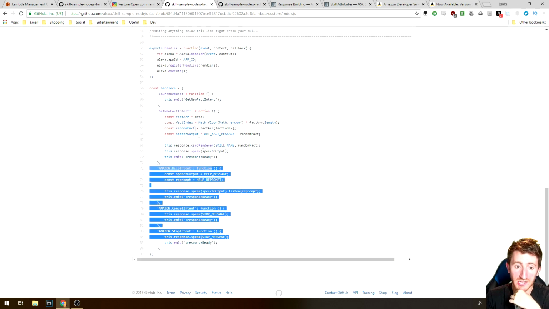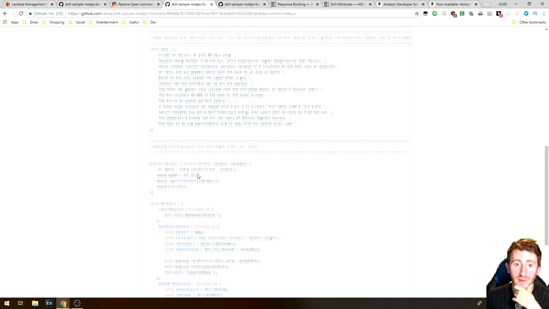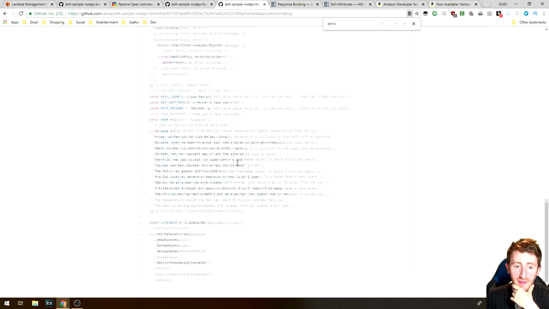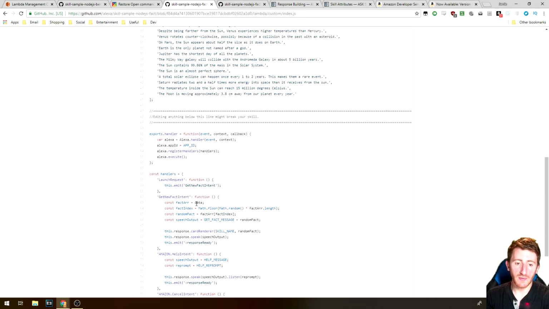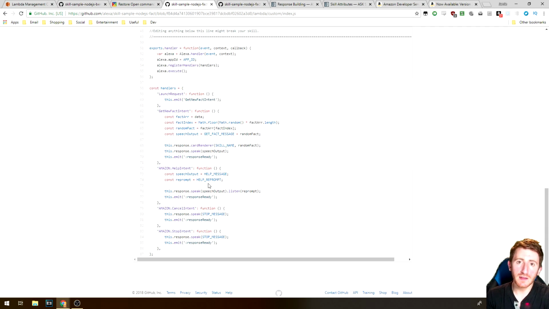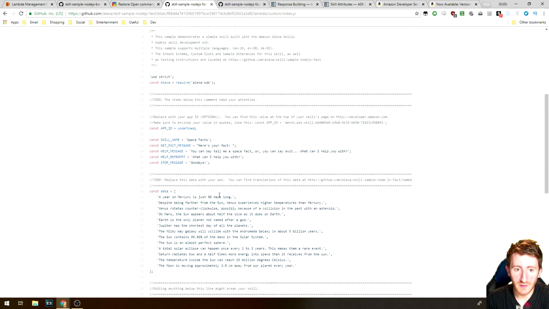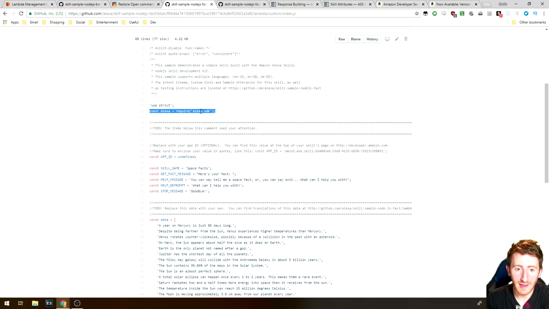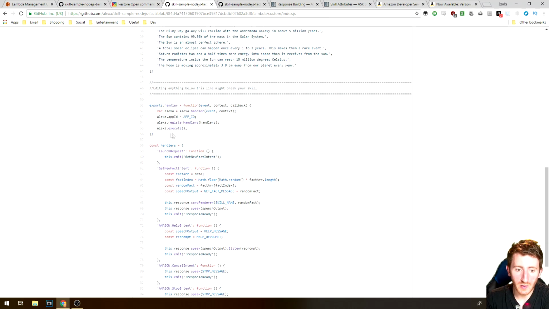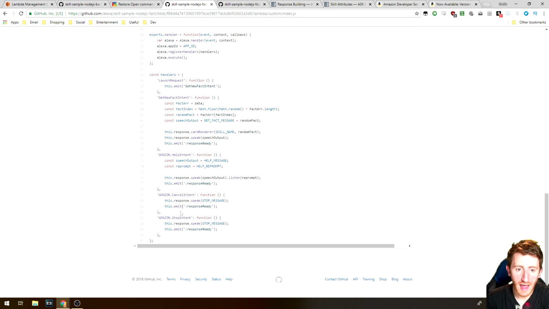Here, I actually have the older version using SDK v1, and over here we have SDK v2. If you've been making skills since before v2 was launched, before April, or then again you could still be doing it, it's not like it's been deprecated or anything, this probably looks very familiar. First of all, we bring in the Alexa SDK at the top. We do some initialization stuff, and then we have one big handler that basically handles all of the intents that we set in our interaction models.